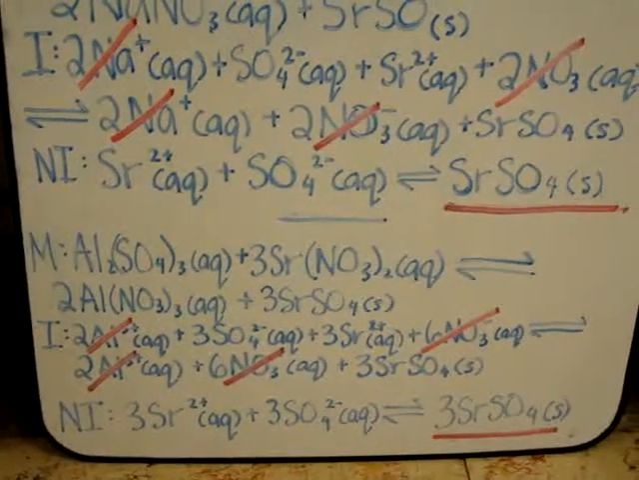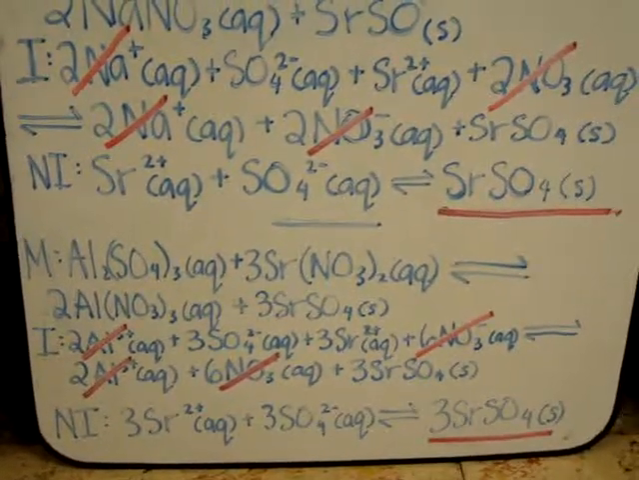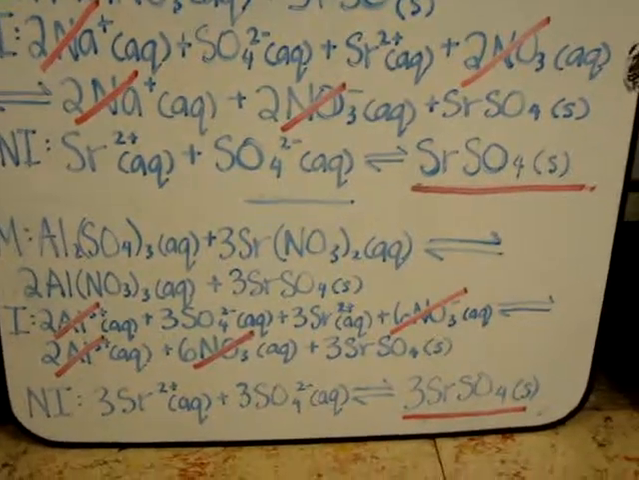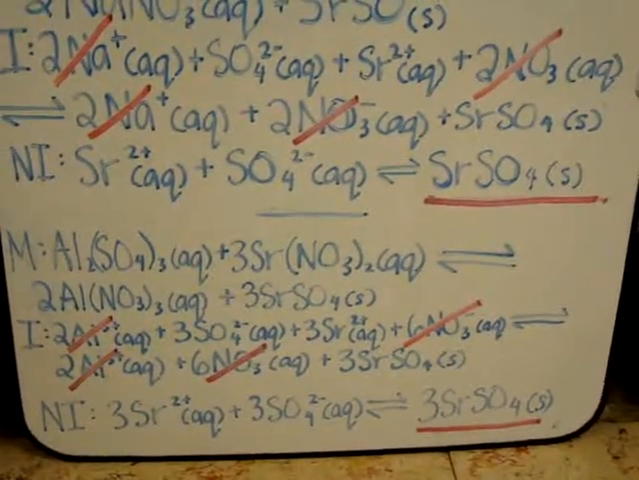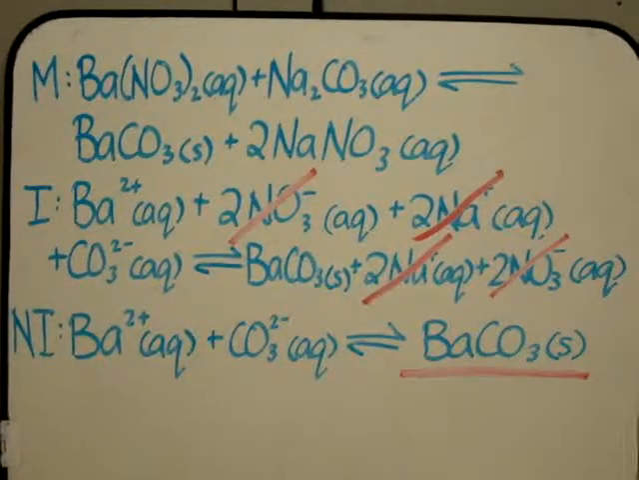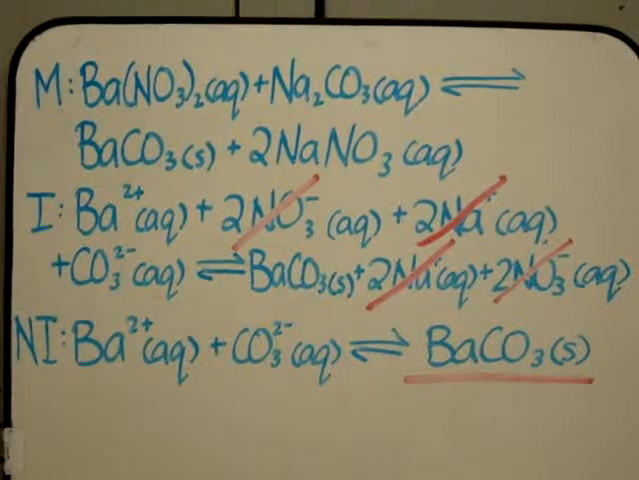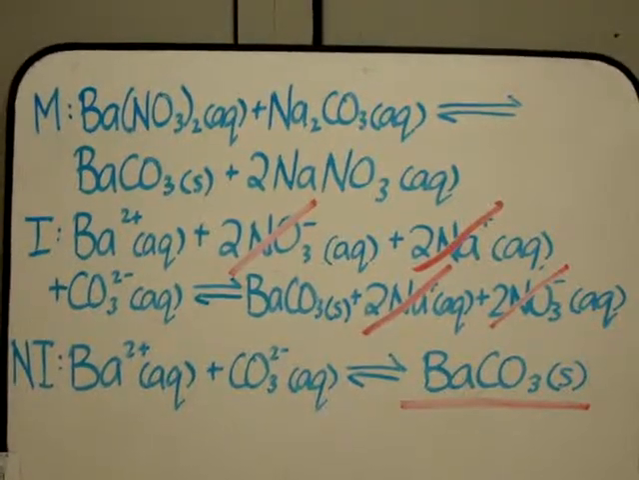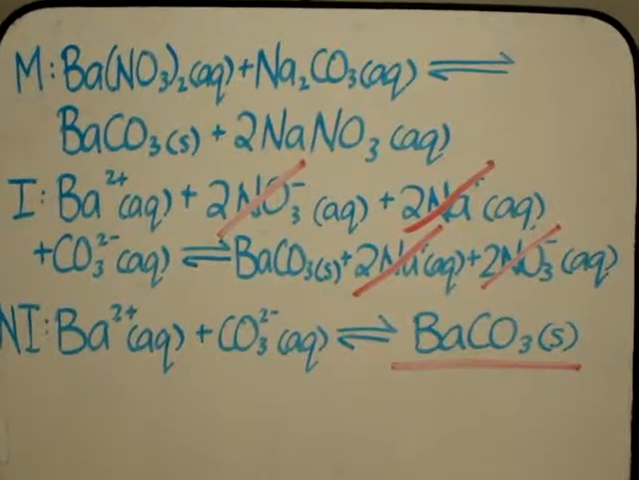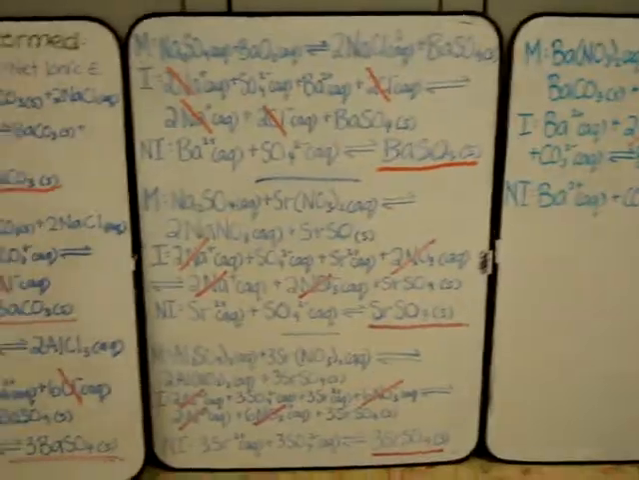Aluminum sulfate reacting with strontium nitrate produces aluminum nitrate and strontium sulfate. The precipitate that forms is strontium sulfate. Barium nitrate reacting with sodium carbonate produces barium carbonate and sodium nitrate. The precipitate that forms is barium carbonate. These were all the precipitates. There were 7 precipitates in total.